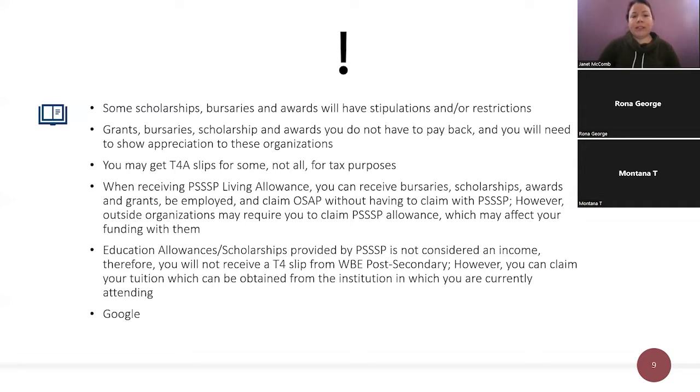When receiving the PSSP living allowance, you can receive bursaries, scholarships, and awards, meaning that you don't have to claim that back with us. Whatever award you win, you can put that towards your schooling or put it in your pocket for rent, food, school supplies, etc. However, there are outside organizations that may require you to claim the PSSP allowance, which may affect your funding with them.